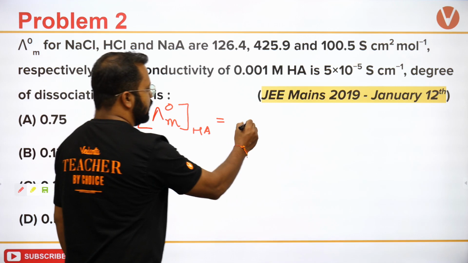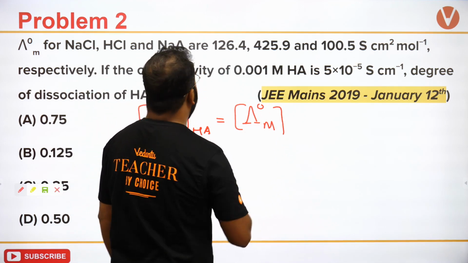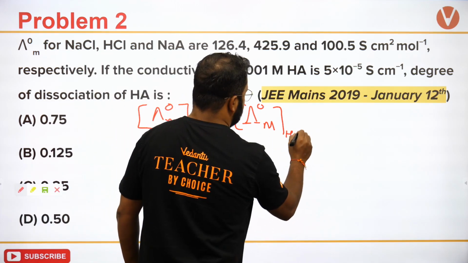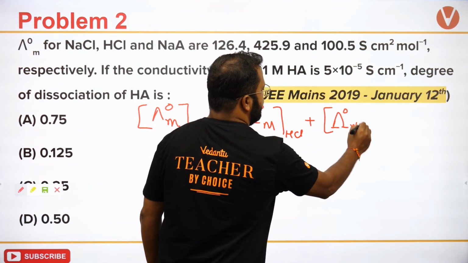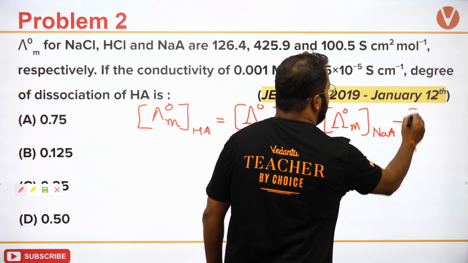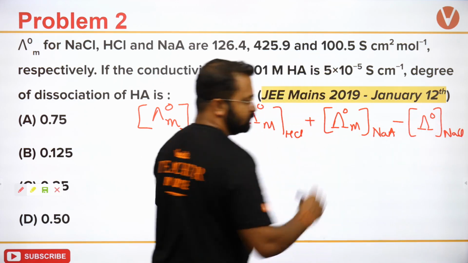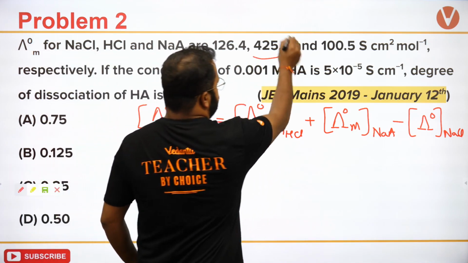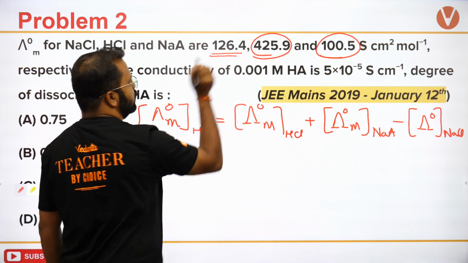I will take molar conductance at infinite dilution for HCl, add it to molar conductance at infinite dilution for NaA, and subtract molar conductance at infinite dilution for NaCl. Okay? These two would be added and this has to be subtracted.